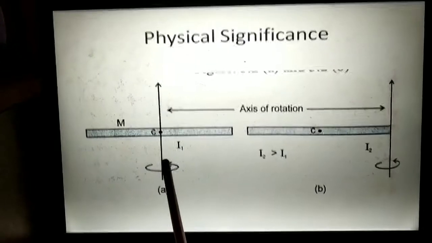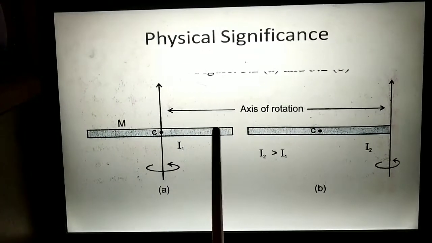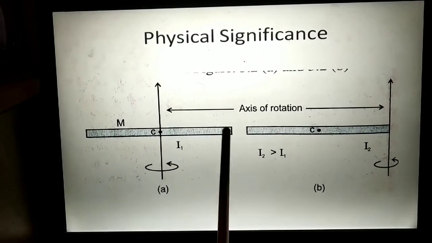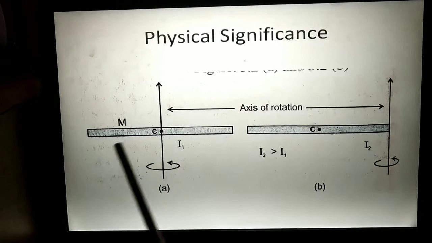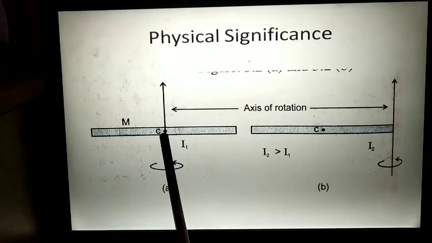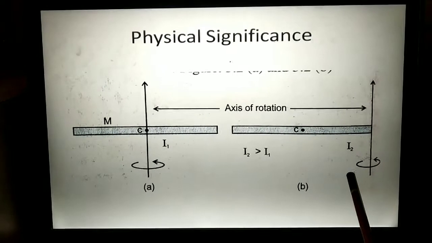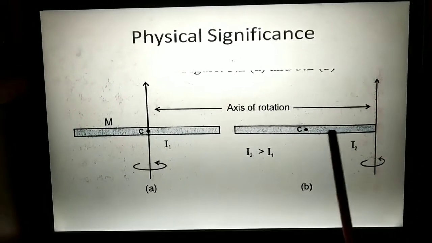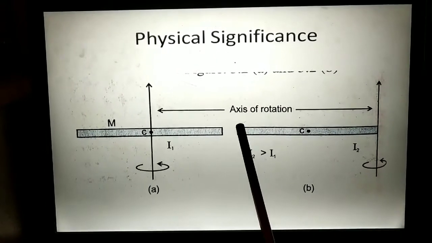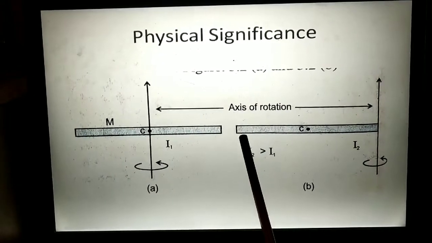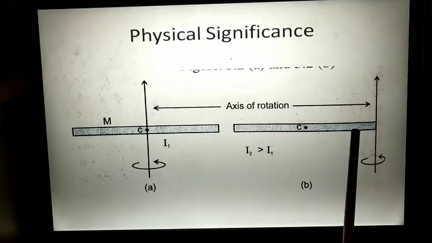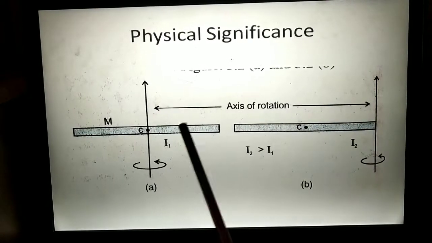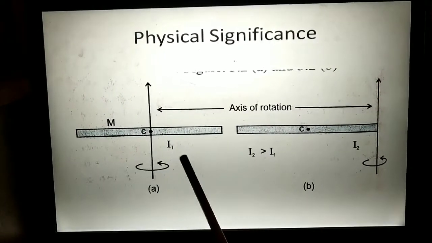Now if you see in figure A, the particles are distributed very close to the axis of rotation. And in figure B, the axis of rotation is at one of the ends, and if you consider this particle over here, it is at a very large distance as compared to diagram A.